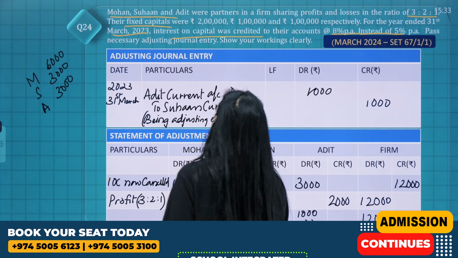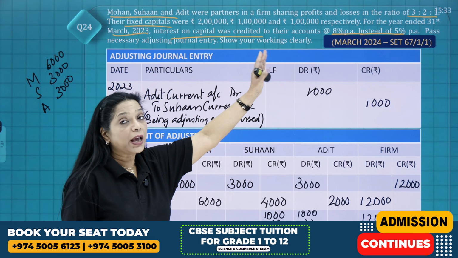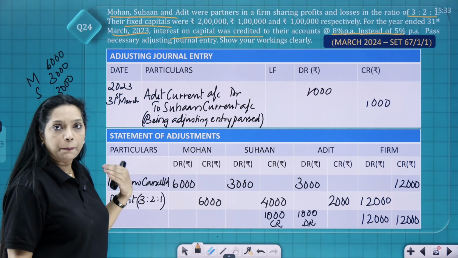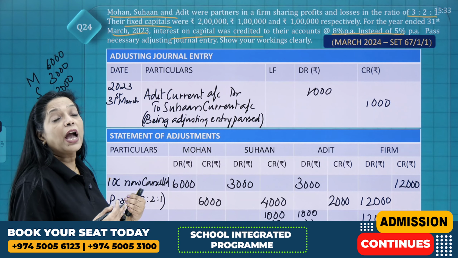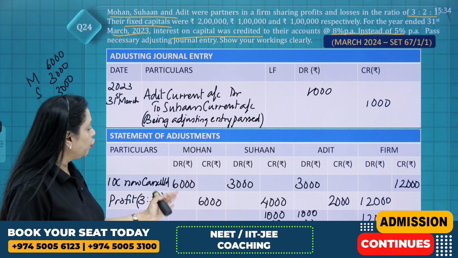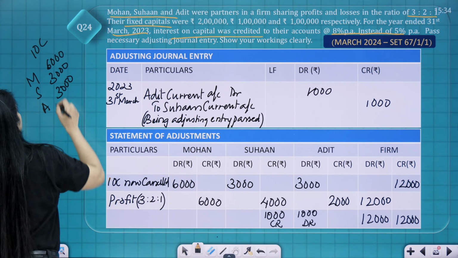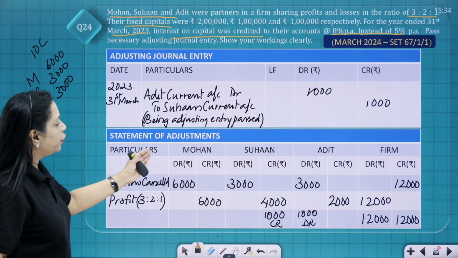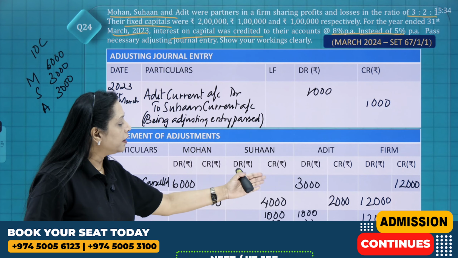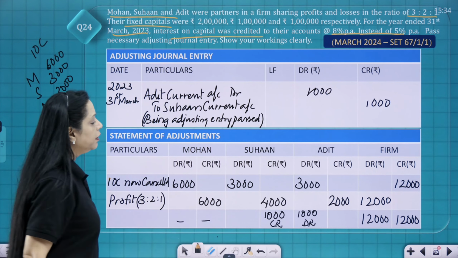So basically in this question, interest on capital was credited more. You had to credit 5%, but you credited 8%, 3% more you credited. So you are taking it back, right? Usually interest on capital is credited in the partner's capital account, but when you have to take it back, you'll have to debit. So you debited, you took that 12,000, you calculated interest on capital as 6,000, 3,000 and 3,000 and you debited the partners and it's a profit because you are taking back. So that is distributed in the 3:2:1 ratio and then found out what is the difference amount.